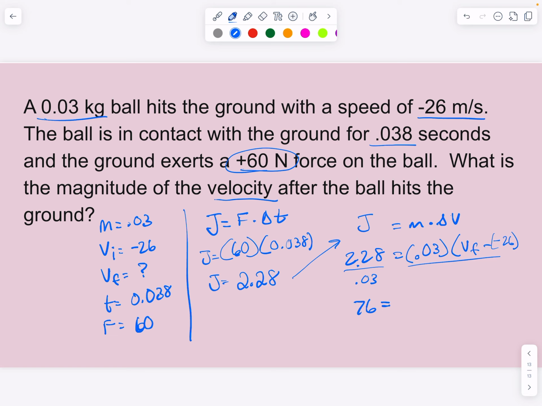So 76 equals velocity final plus 26. And that's a plus because minus and minus is a plus. So now I'm going to subtract 26 from both sides and end up with 50 as my final velocity, or 50 meters per second is my final velocity in this situation. So a couple steps for this process: finding out first your impulse value, your J, and then using that to set it equal to mass times the change in velocity.